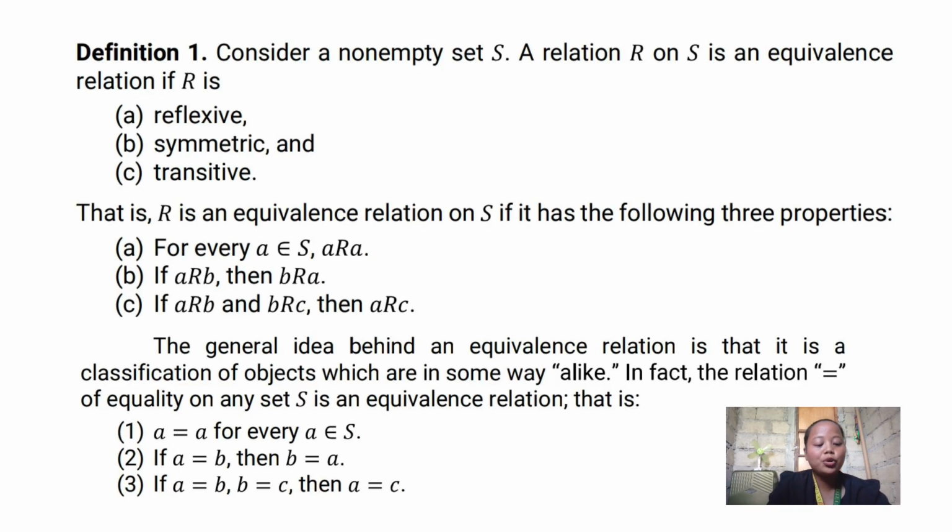So, to put it simply, in order for us to tell that a relation is an equivalence relation, it must satisfy all three conditions. First, it needs to be reflexive. Second, symmetric. Third, transitive. So the question is, can we still call it an equivalence relation if it is only reflexive or symmetric but not transitive? Of course not. It needs to satisfy all three conditions.